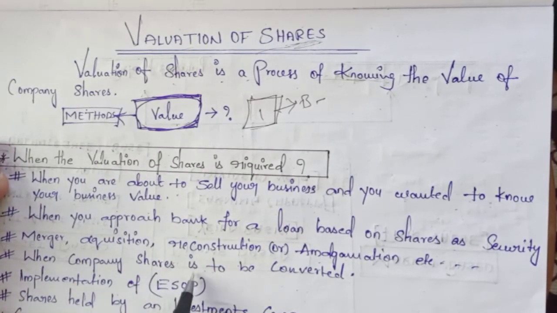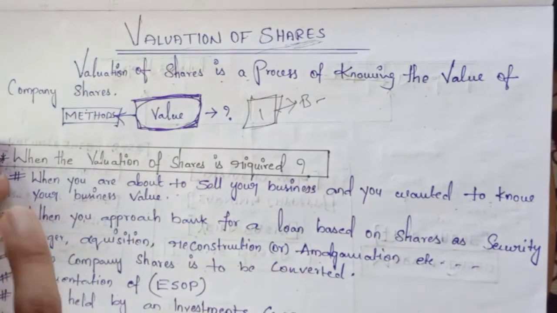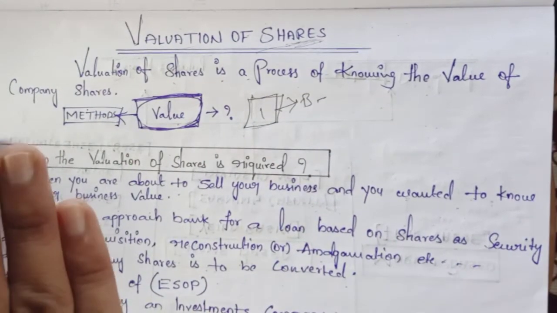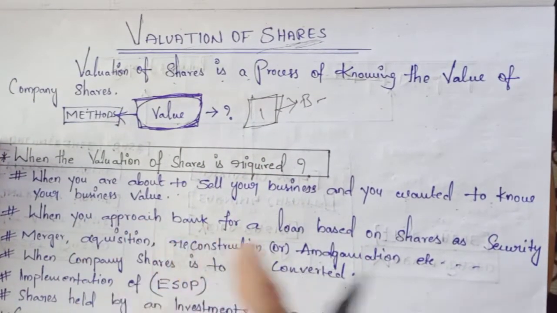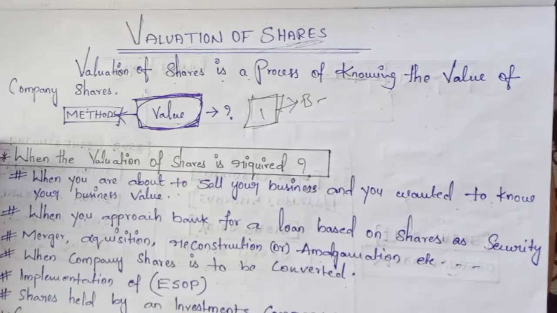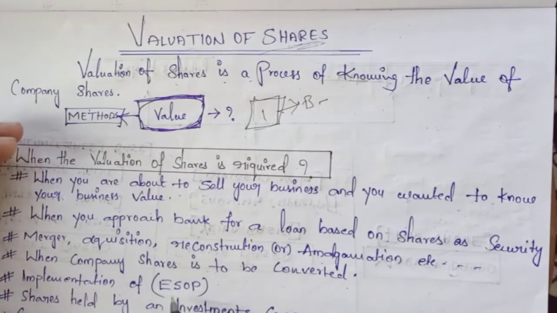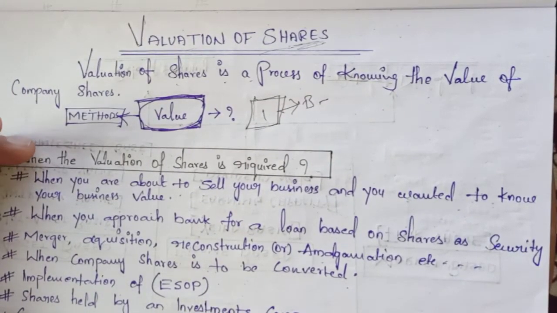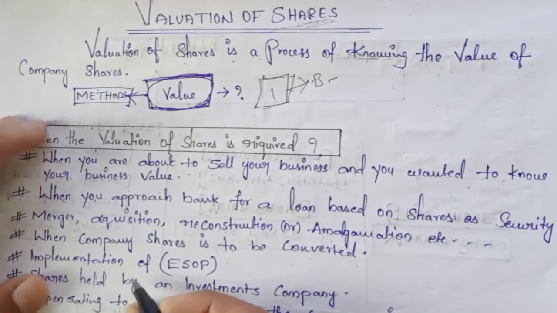And when the company is to be converted, for example to some other name or structure, or when there is some innovation in the company, the company is also required to prepare a valuation of shares. Next is the implementation of ESOP. What is ESOP? An employee stock ownership plan. When an employee stock ownership plan is implemented in the business, the valuation of shares is required.